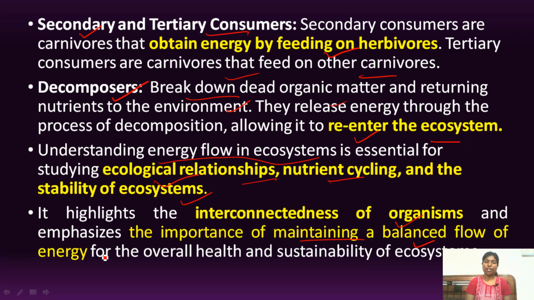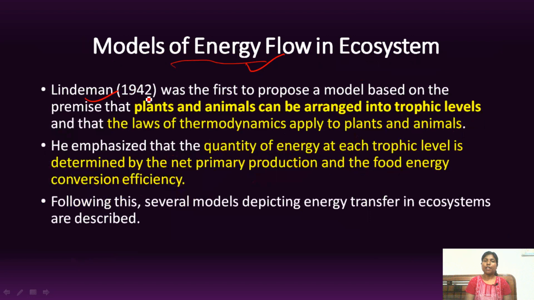Now let's begin with the models of energy flow in ecosystem. Actually, the models of energy flow are based on the statements provided by Lindemann in 1942. He stated that plants and animals can be arranged into trophic levels, and also the laws of thermodynamics can be applied to the plants and animals. Now, what are the laws of thermodynamics? You might have studied that the first law of thermodynamics states that energy can neither be created nor be destroyed, but it can be transformed from one form to another, right?